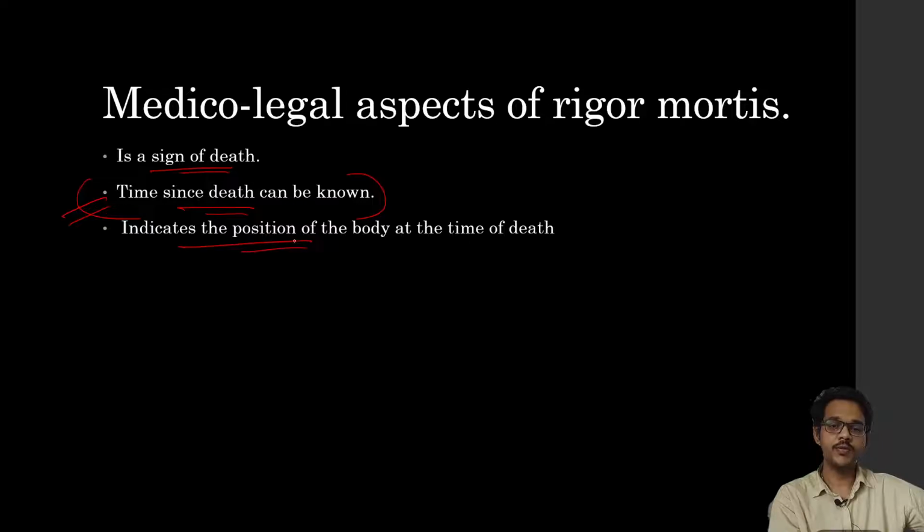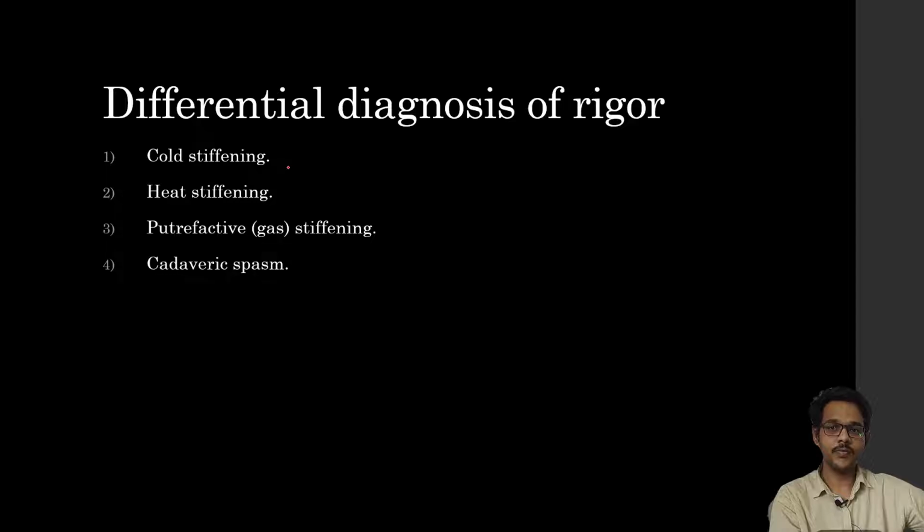It also indicates the position of the body at the time of death. How the person was lying down when rigor mortis established, that position will remain. If the body is shifted, sometimes rigor mortis may break in one part. Now coming to differential diagnosis of rigor, a few conditions may simulate rigor mortis.